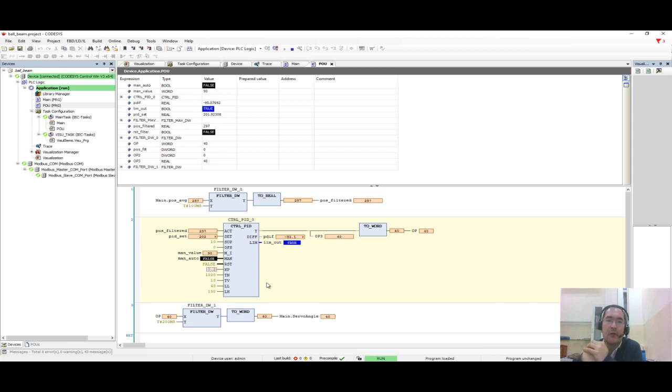Based on the model that I showed you, that is a double integrator, this is how I obtained these two values. So now I will show you the practical behavior of this ball and beam system.